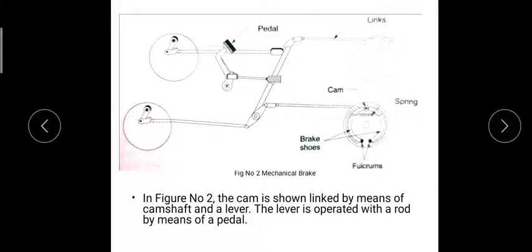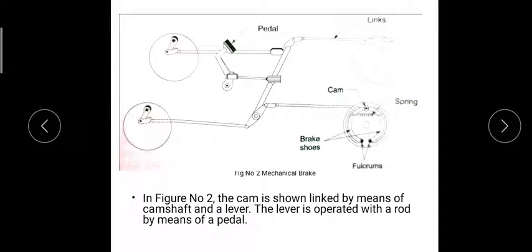When the pedal is operated, all the cams present in all these wheels will operate simultaneously and move outward, making a resistance to the rotation of the brake drum, and the simultaneous motion of the cams will make the brake drum stop.